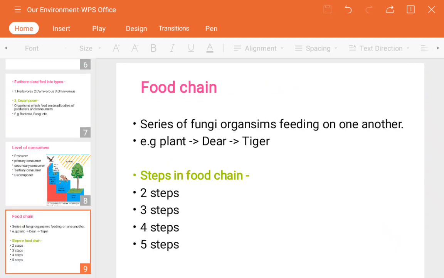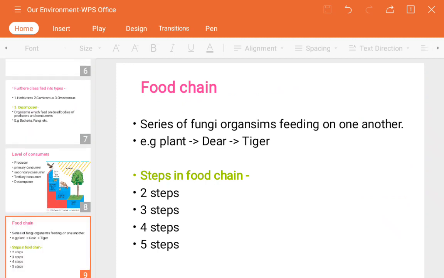So now you can understand how the food chain is there. Okay, so till now we have studied the levels of consumers. Now, what does food chain mean? It is a series of living organisms feeding on one another. So this is the level of organisms which feed on one another. For example, plants, deer and the tiger. So the food chain is created here: plant, deer, tiger.